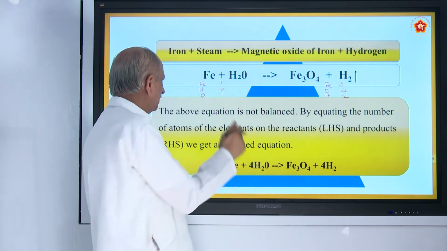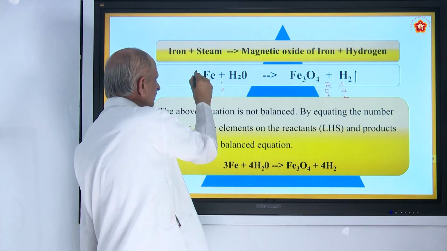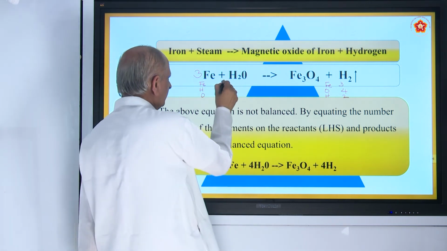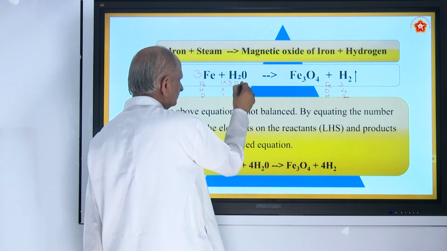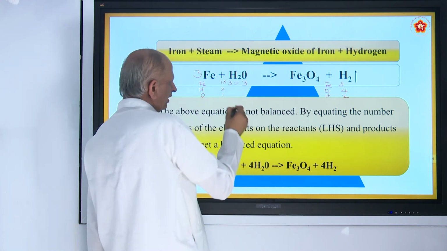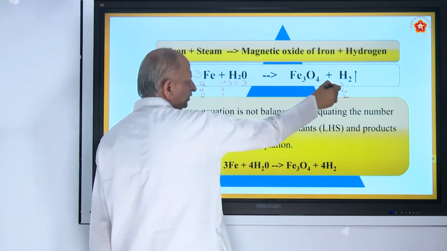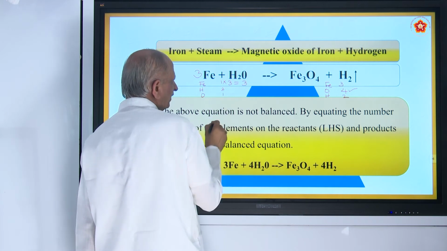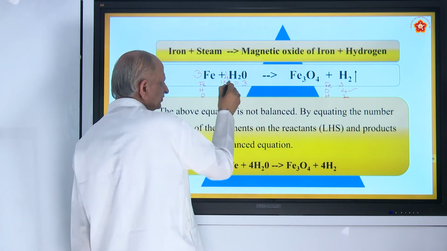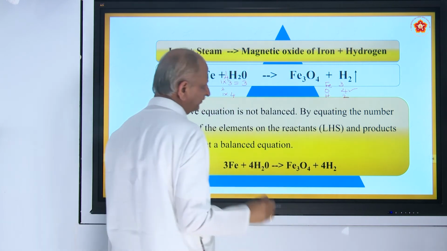And here iron is only 1. It is 3 here. So how to make it 3? Just write 3 here. 3 Fe, right? So 1 into 3 it becomes. Now Fe is balanced. Coming to H, here there is H2 and there is only H2. So H is balanced. Coming to O, it is 4 here and O is only 1 here. So what you have to do? Multiply by 4. So what happens now? O becomes 4. So 1 into 4. So this is 4 here now, balanced.